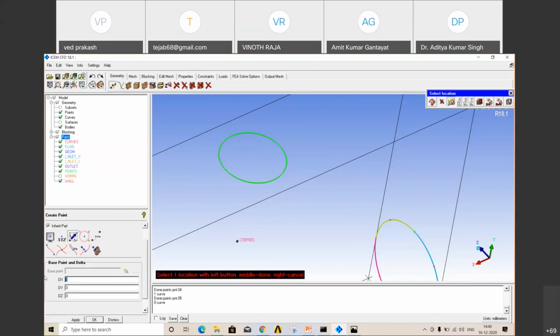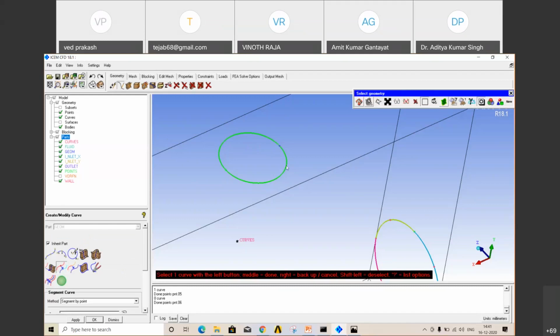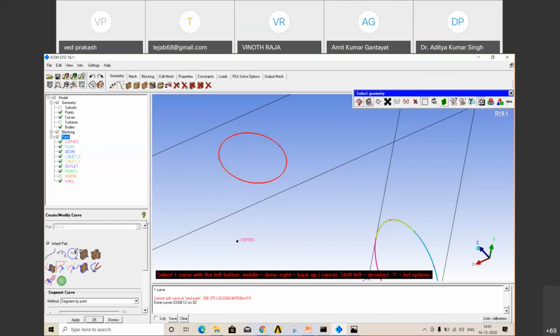So in X, because this is the opposite direction, it will be negative 100 and apply. Select point, then middle one, apply. That point is created. Now use the same method to split those curves, segment by curves. Select this curve, select 2 points. Now it is divided in 2.